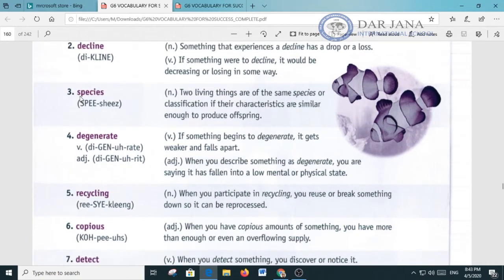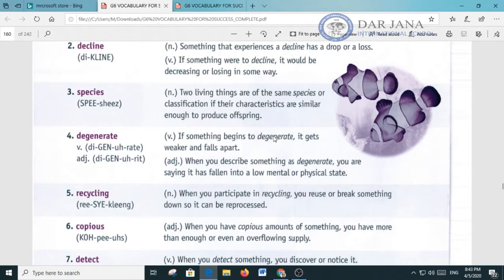Now, number 3, species. The stress is on the first syllable. Species is a noun. Two living things are of the same species or classification if their characteristics are similar enough to produce offspring. Now let's put the word species in a sentence. There are hundreds of species of insects living in the garden.